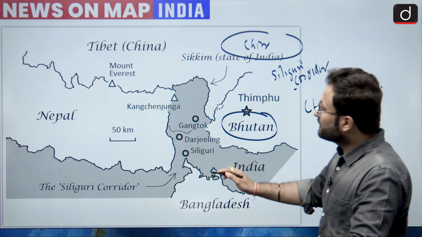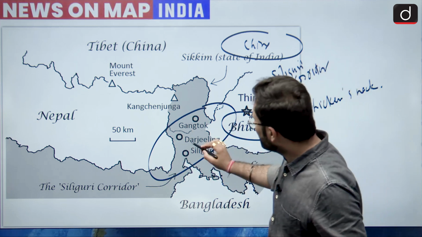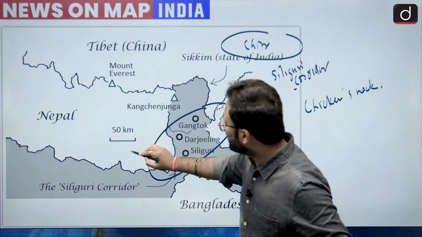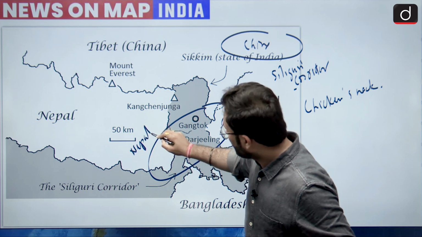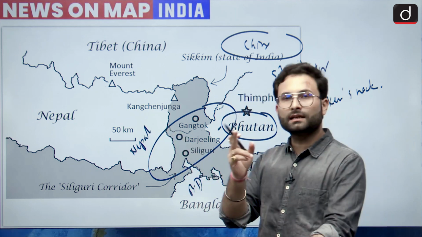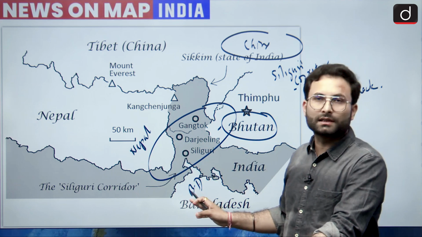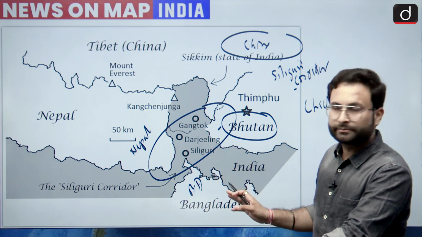That is why this Siliguri corridor becomes extremely important for us. And here you can see that in this corridor we have Nepal this side, and we have Bangladesh this side, and this is the area of Bhutan. So we can say that it has boundary with Nepal, Bhutan as well as Bangladesh. Okay, so I hope this is clear.